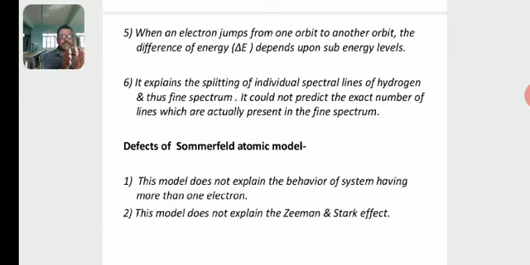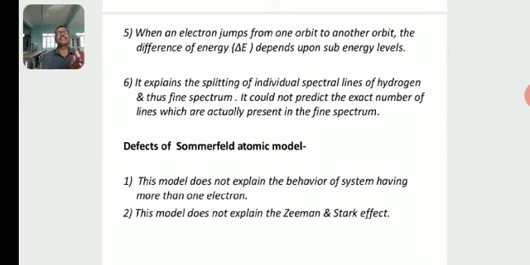The fine spectrum could not be explained by Bohr's model, but Sommerfeld was successful in explaining it, because the H alpha line consists of a number of substates.